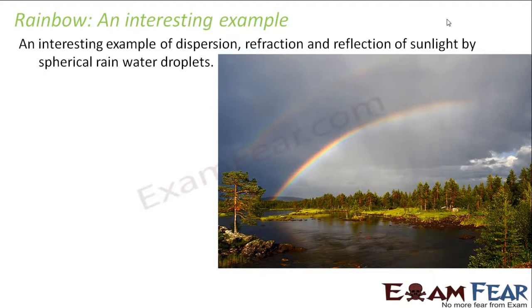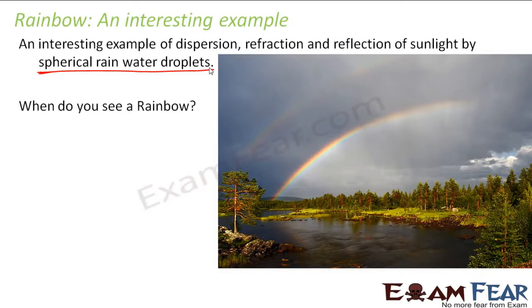So this rainbow is an interesting example of dispersion, refraction and reflection of sunlight by spherical rainwater droplets. These spherical rainwater droplets play a very important role in the formation of a rainbow, and they will be present in the sky only after a rain, right? Without these droplets you will never see a rainbow, because all these phenomena, dispersion, refraction and reflection, happen within these spherical rainwater droplets. So when do you see a rainbow?